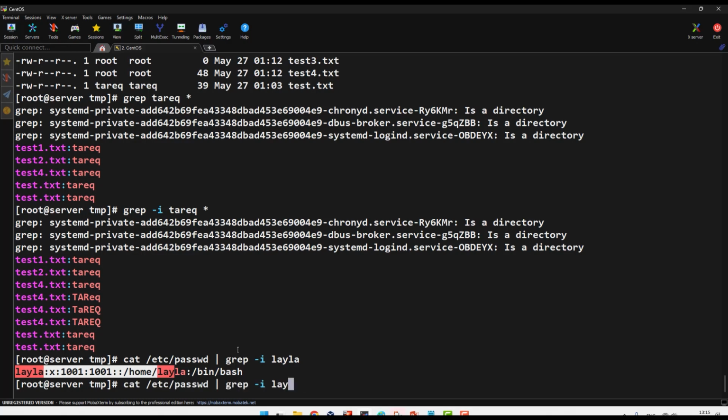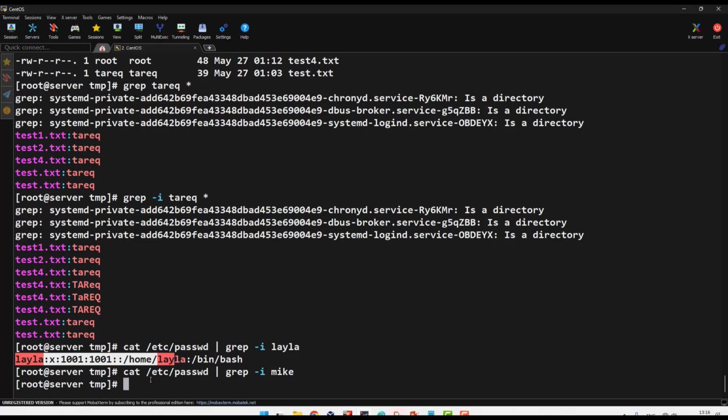If I put, for example, Mike, okay, Mike does not exist. If I put it like this and the output is nothing, it means Mike does not exist. Okay, if I put -i, meaning Mike in capital or any letter case, I will read everything for Mike. Grep is very powerful. So I searched for Mike and he does not exist, meaning this user doesn't exist. Layla exists because I have one line here, meaning the Layla user exists in the system.